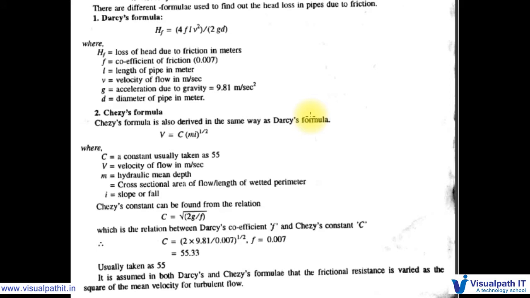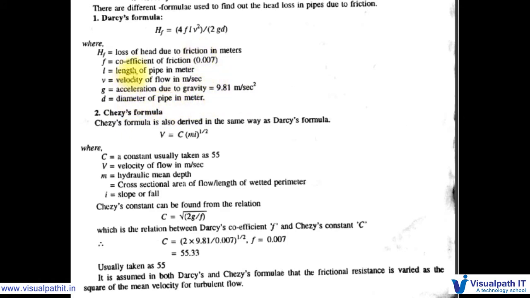And to know the head loss or friction loss, we have some formulas. One is Darcy's formula, that is hf is equal to 4 f L v square by 2 g d. Here hf is the loss of head due to friction in meters. This is what we need to calculate. f is the coefficient of friction, that is 0.007, which is constant, and L is the length of pipe in meter. v is the velocity of flow in meter per second. g is the acceleration due to gravity, that is 9.81 meters per second square, and d is the diameter of the pipe in meter.